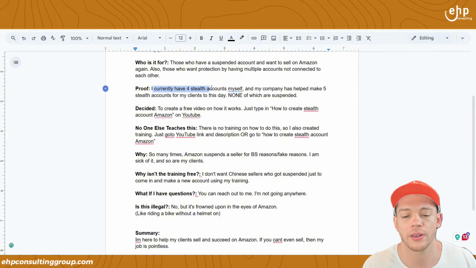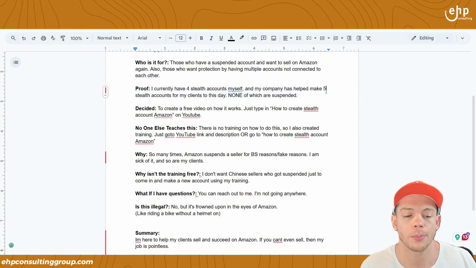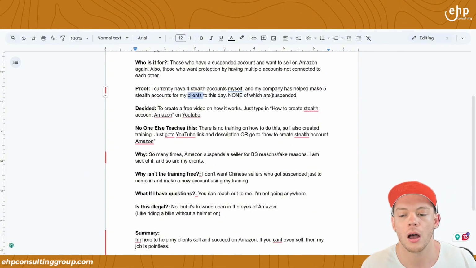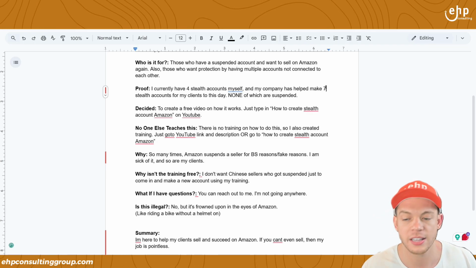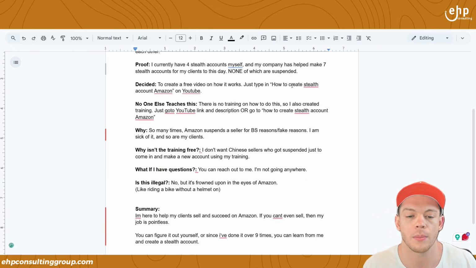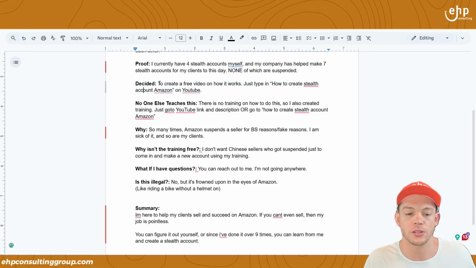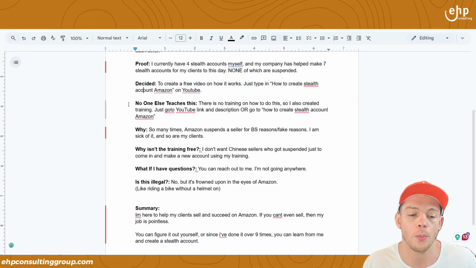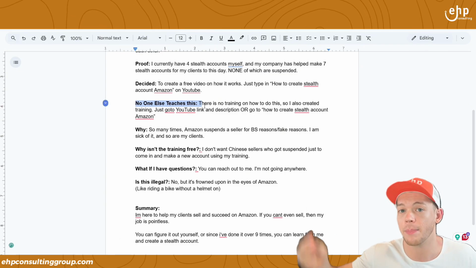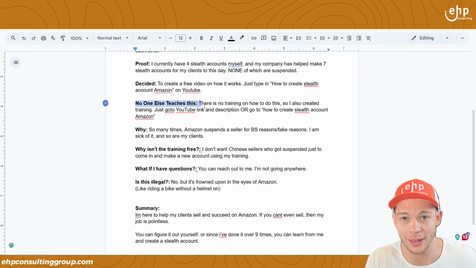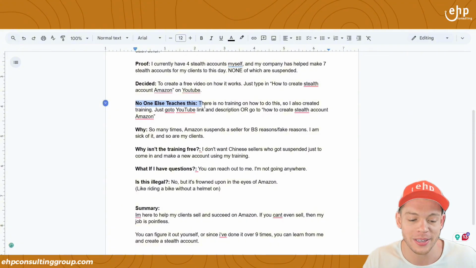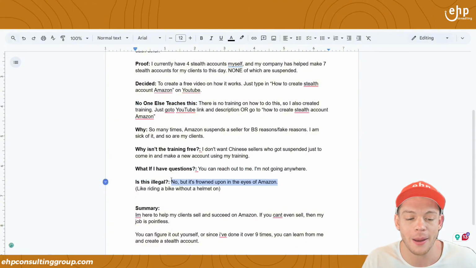I currently have 4 stealth accounts myself, and just recently helped clients make 5 stealth accounts. We're actually at 7 stealth accounts for our clients, because people have been reaching out to me and we've been helping them get more stealth accounts. Amazon sometimes randomly suspends you, so that's why I decided to make it, and nobody else actually teaches step by step by step how to create a stealth account. So I'm like, might as well just do it. It's not illegal, it's just frowned upon by Amazon.